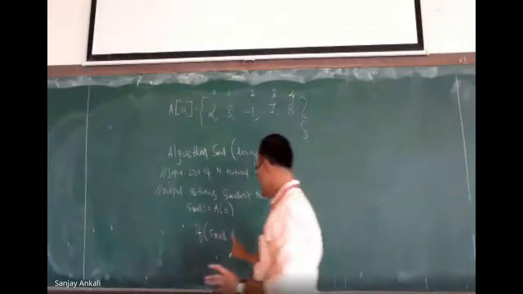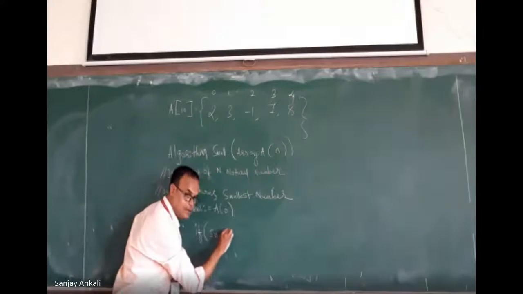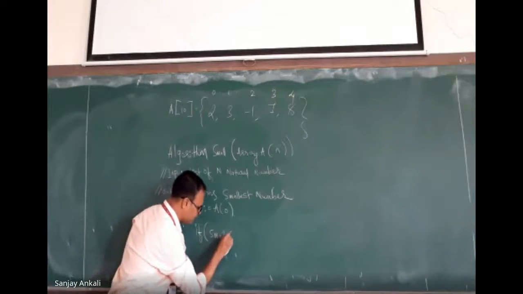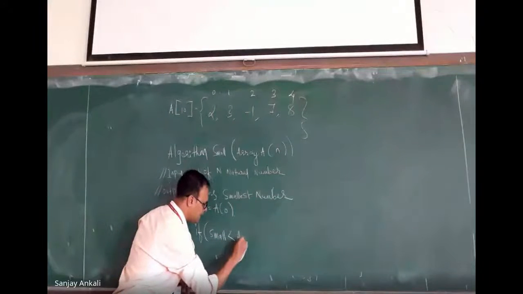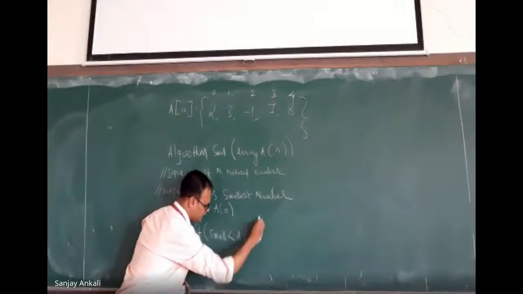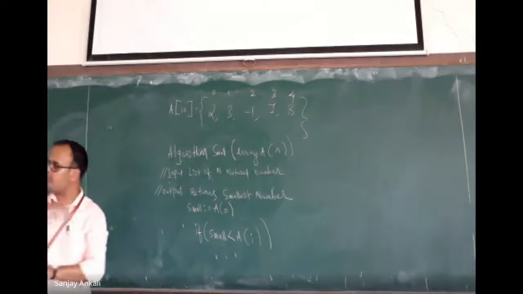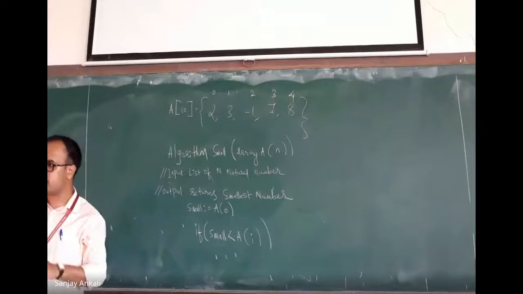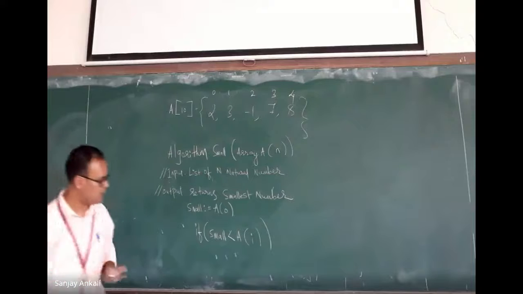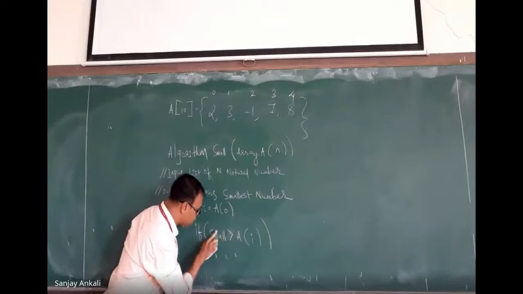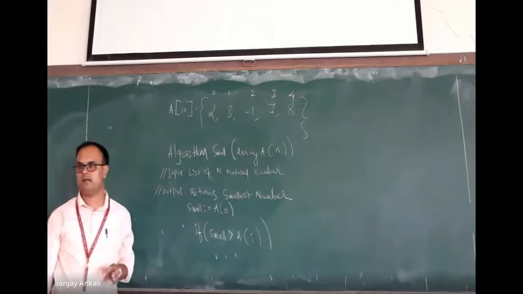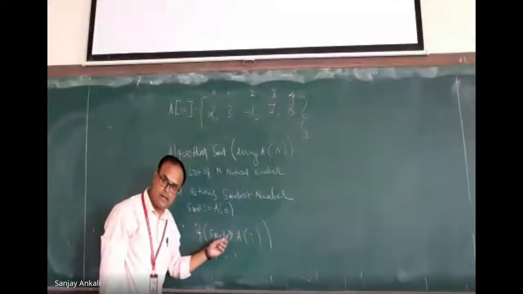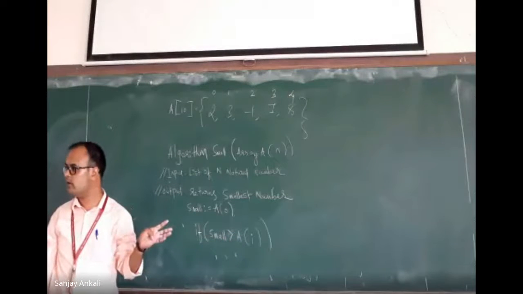Yes or no? If this small is less than or greater than? Okay, you tell me. If small is less than A of, what is that? A of 1. Now see, when do we replace the value of small, when the next number is big or when the next number is small? Smaller. So shall I write like this? If small is bigger than A of i, or if A of i is smaller than small, then what do we have to do?